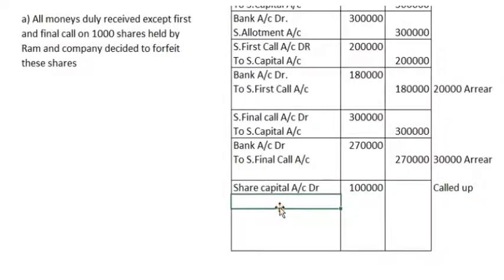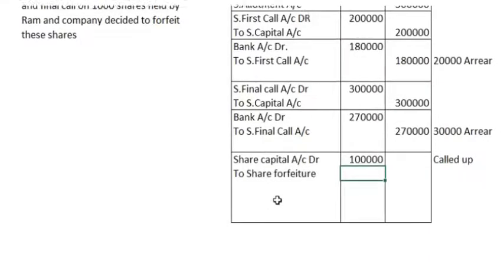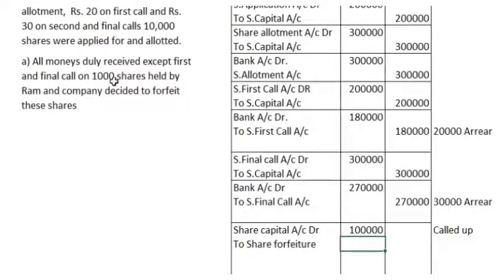Next we have to credit the share forfeiture account, to share forfeiture. And we need to transfer all the paid up amount by this Mr. Ram towards this share. So all the paid up amount, here we can see that he didn't pay the first call and final call.